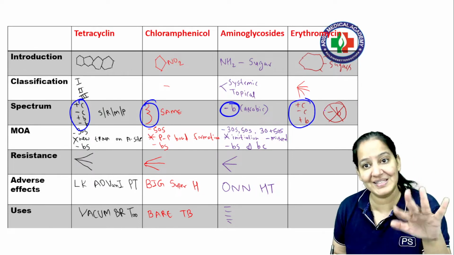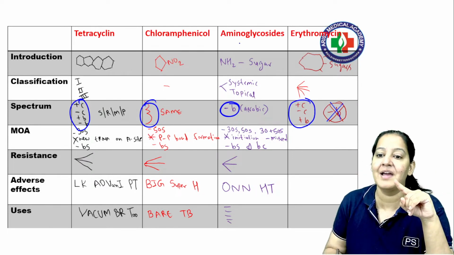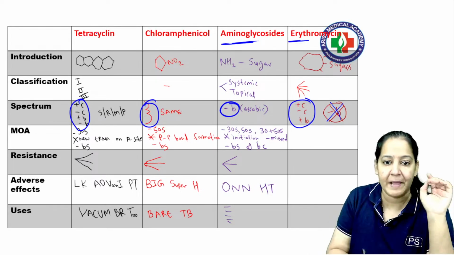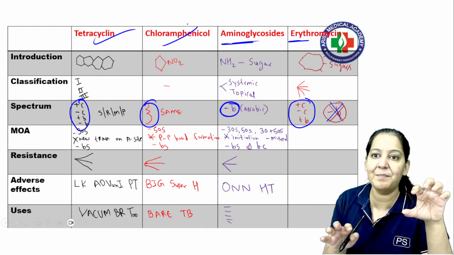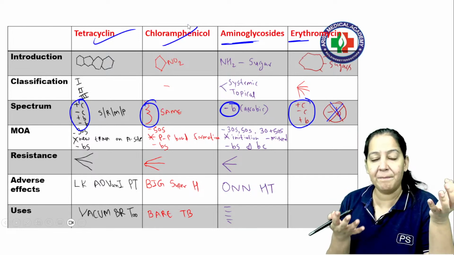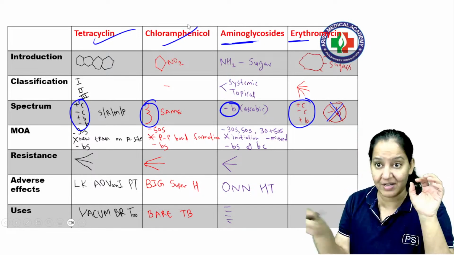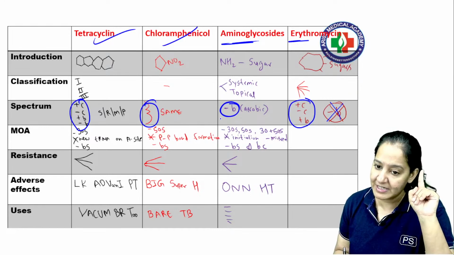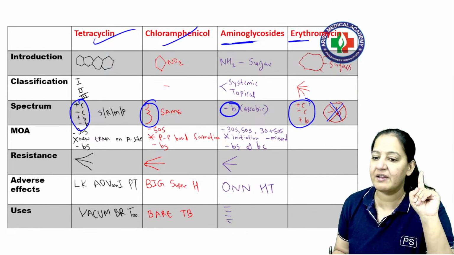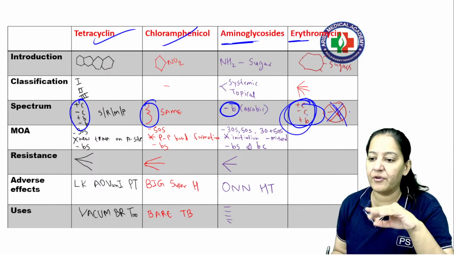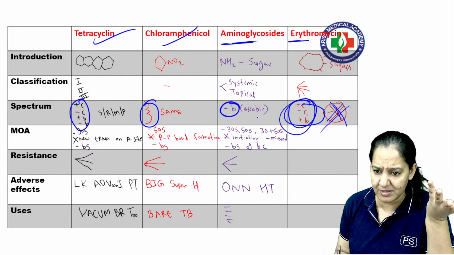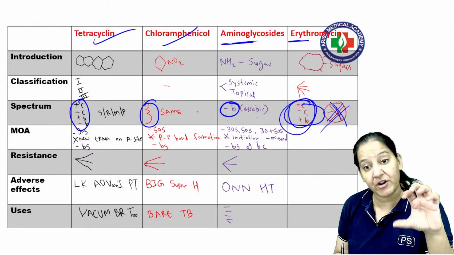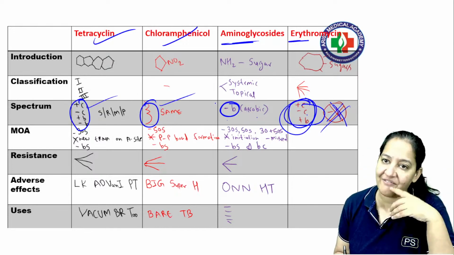Erythromycin is active only against these 3, not against gram-negative bacilli. So this and this is narrow spectrum, but these 2 are broad spectrum. Please understand. Got it? So spectrum is very important. Being a doctor, you will see what is the infection. Based on that infection, you will see which drug is effective. If some gram-negative bacilli is causing the infection, you cannot give erythromycin. It is not active for gram-negative bacilli. And if some cocci infection is there, you cannot give aminoglycoside because it is not effective against cocci. So spectrum and broad spectrum you can give in all infections.